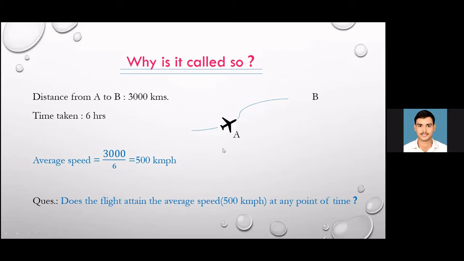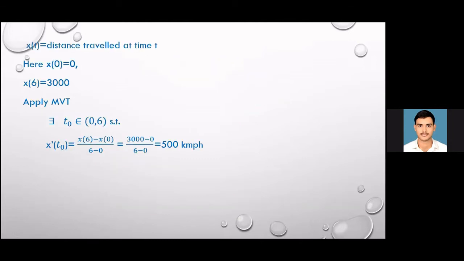Because you are not sure whether this average is attained at any point or not. So you need mean value theorem for that. So let's consider it mathematically. Let x be the distance covered as a function of time t. So what was the initial position at A? At A, time equals 0. At time t equals 0, our position, the distance covered, was 0, and at t equals 6 hours, the distance covered was 3000.